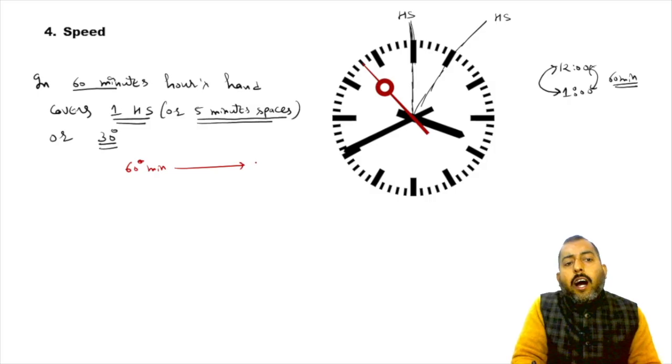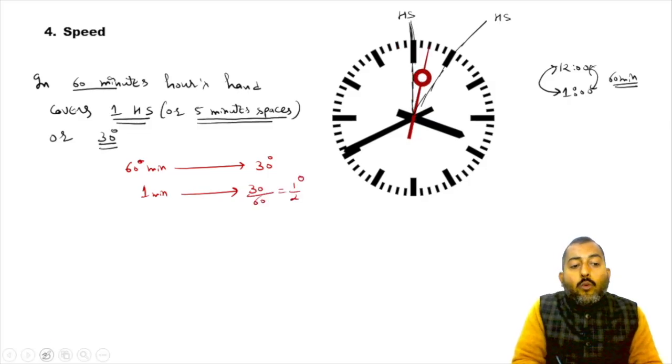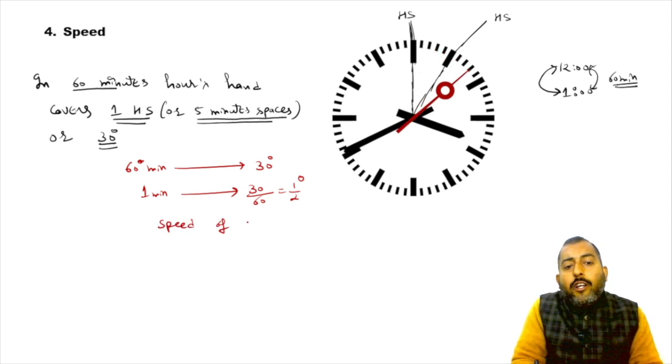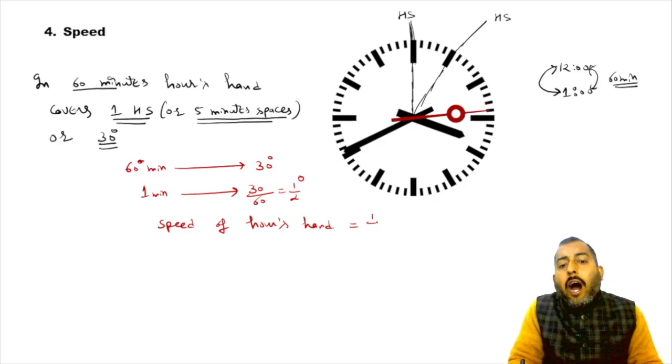So in 60 minutes, the angle covered by our hand is 30 degree. So in 1 minute, the angle covered by our hand will be 30 by 60, which is half a degree. So what we can say now? We can say the speed of our hand will simply be equal to half degree per minute.